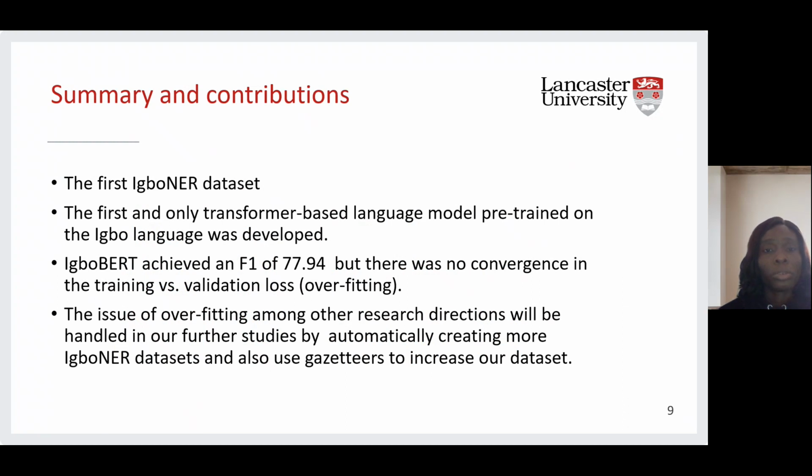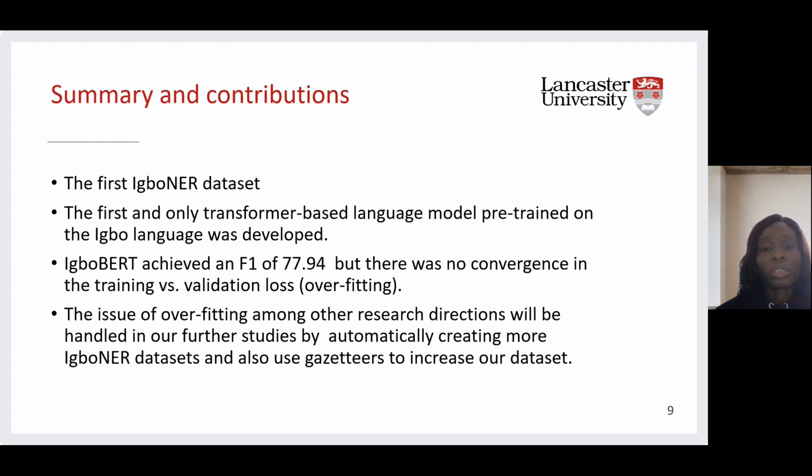Summary and contribution. The main contribution of this work is that we created the first Igbo NE dataset. The first and only transformer-based language model pre-trained on the Igbo language was developed. IgboBERT achieved an F1 score of 77.94, but there was no convergence in the training versus validation loss, which resulted in overfitting. And we know that overfitting is mostly caused by using small data in the training.